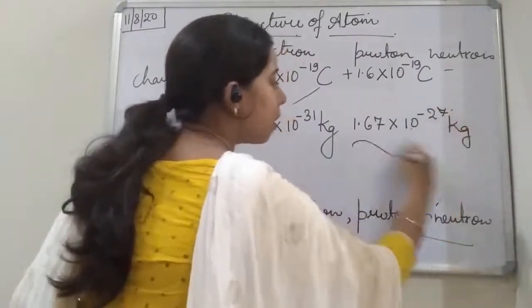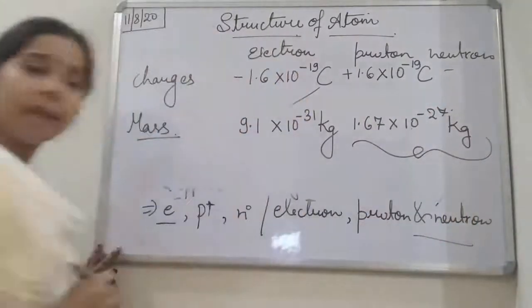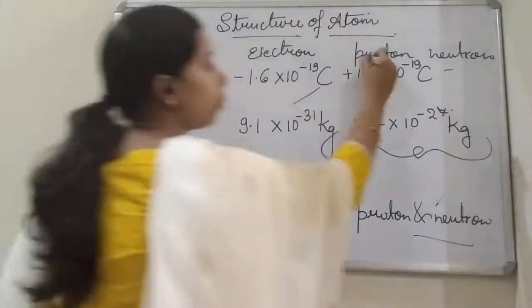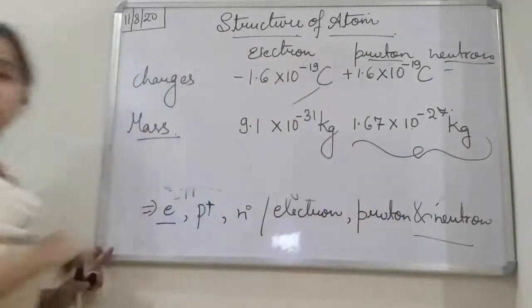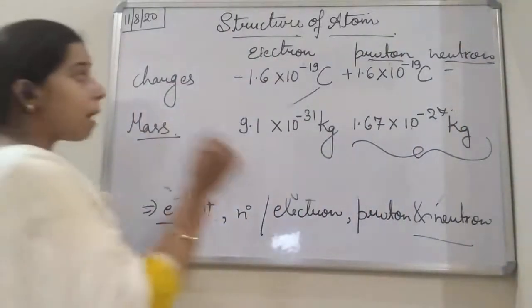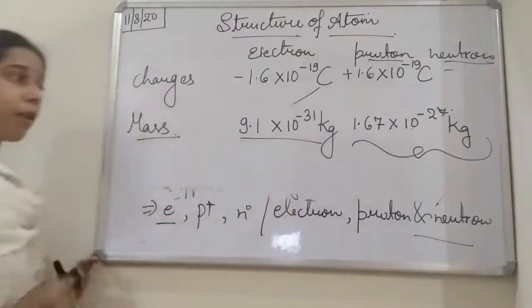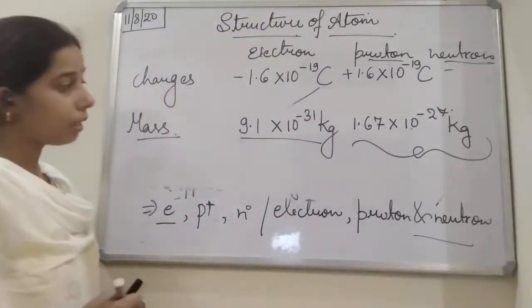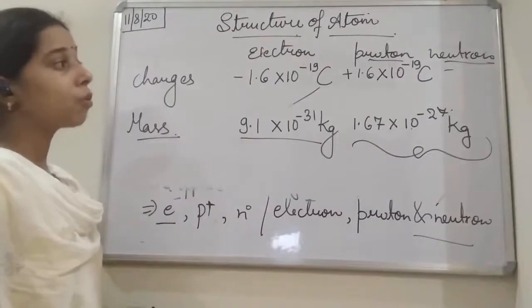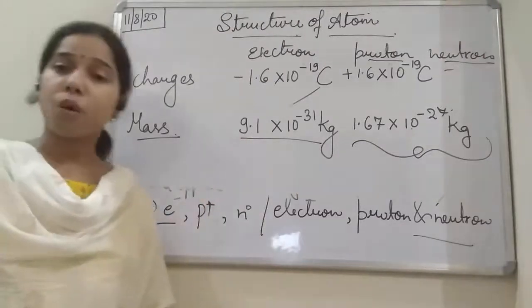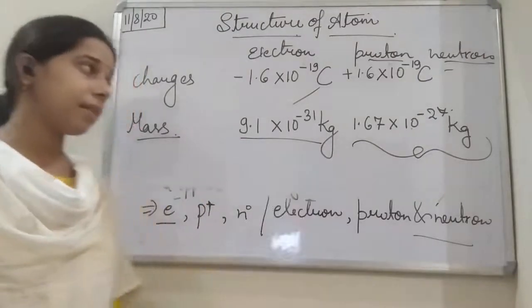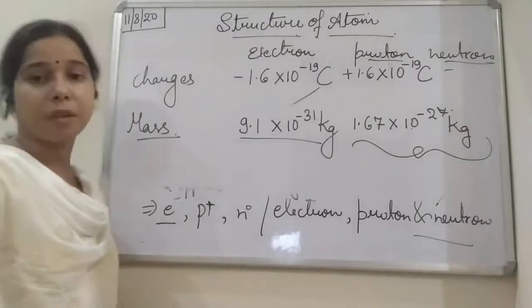This is the collective mass of the proton and neutron. So the mass of the electron is 9.1 into 10 the power minus 31 kg, while the mass of the proton and neutron is 1.67 into 10 the power minus 27 kg.